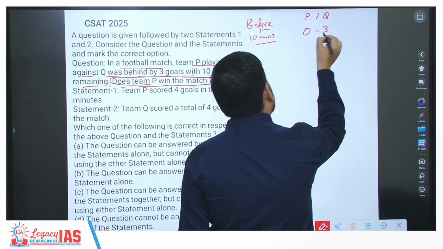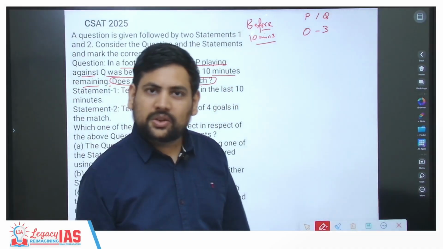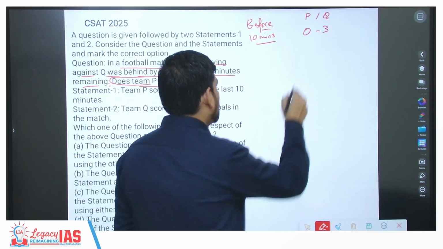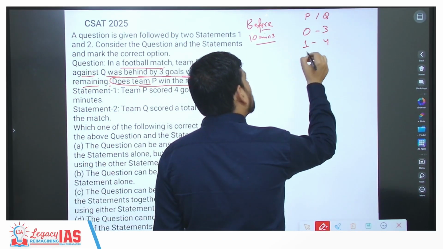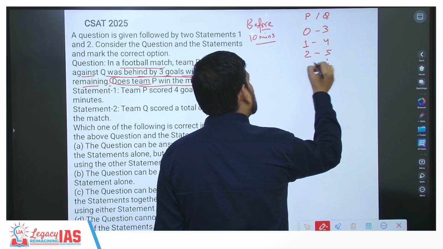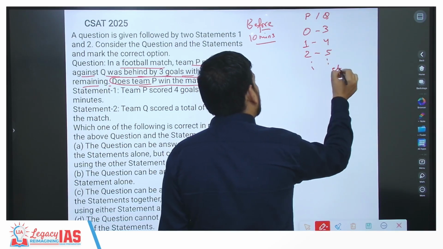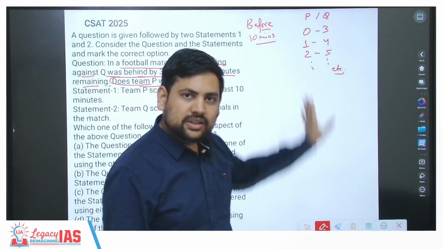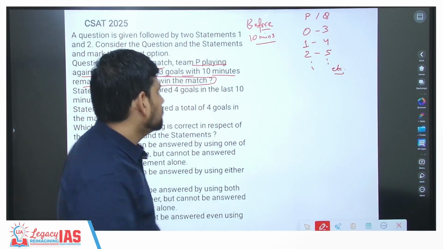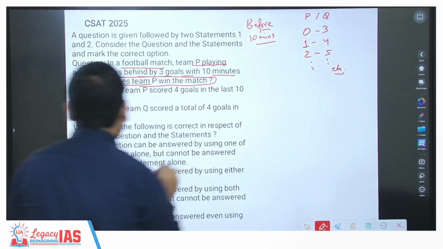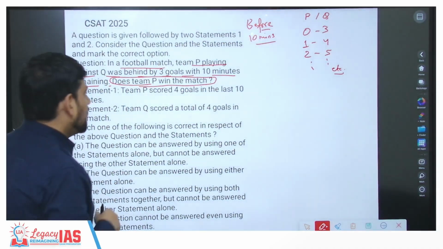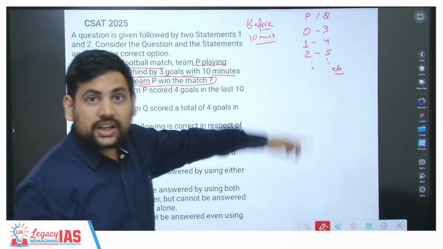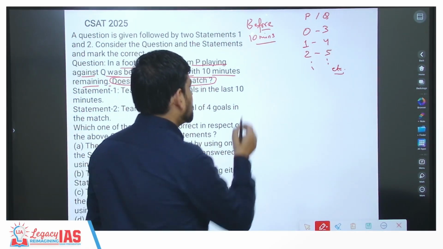So if the goals are 0 and 3, then also you say P is behind by 3 goals. Also maybe 1 and 4, maybe 2 and 5. You get the point. The score line will look like this or this or something like this. Now can I right now answer does team P win the match? I don't know, because I don't know what happened in the last 10 minutes.